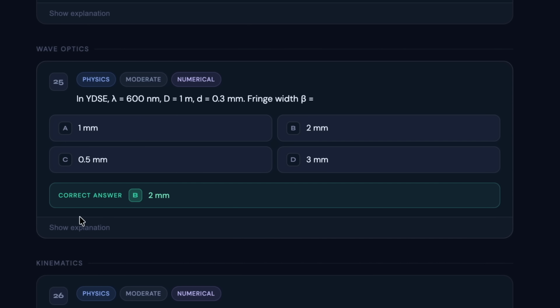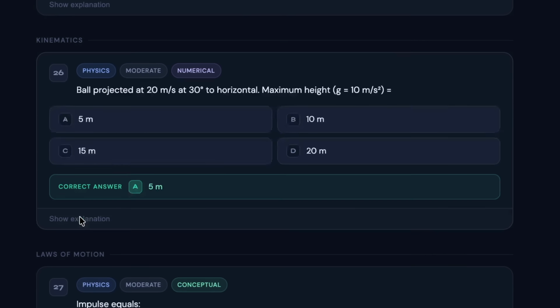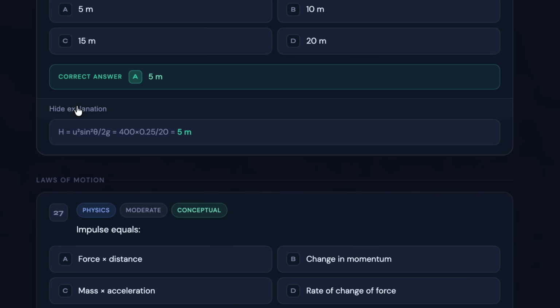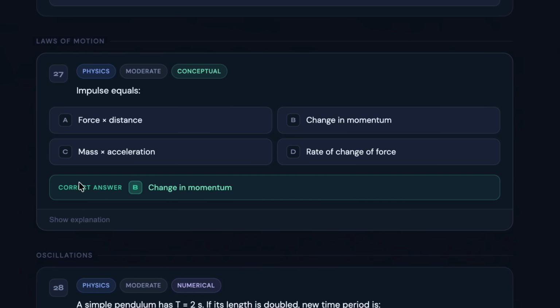For wave optics, you can check it out. The correct answer for the same is B, which is 2 mm. For kinematics, the correct answer can be checked on the screen, which is A, 5 meter. And as we move ahead, you can check the explanation also for the 26th question. Next we have 27th question, and the difficulty level is moderate. As you can see, first we have highlighted the high priority topics, then we have highlighted the moderate topics. So the correct answer for the same is B.